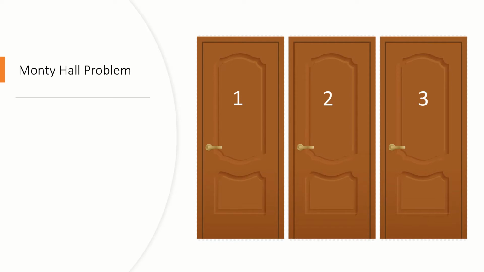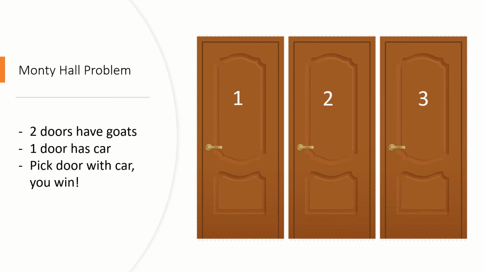Monty Hall was the host of a game show called Let's Make a Deal. And the classic problem says that there are 3 doors. Behind 2 of the doors are goats. Behind 1 of the doors is a car. If you pick the one with the car, you win. If you pick the one with the goat, you don't get to keep the goat. They need it for the future games. But you do get to keep the car if you catch it.